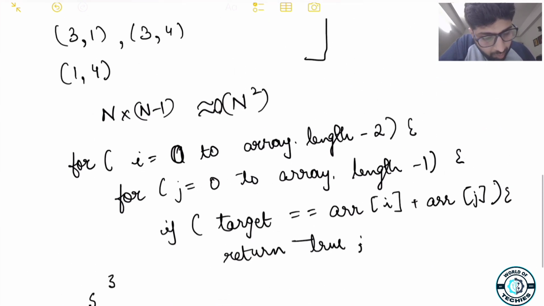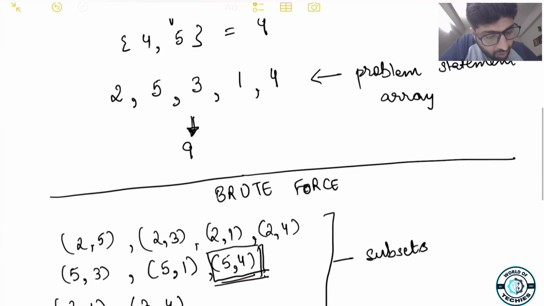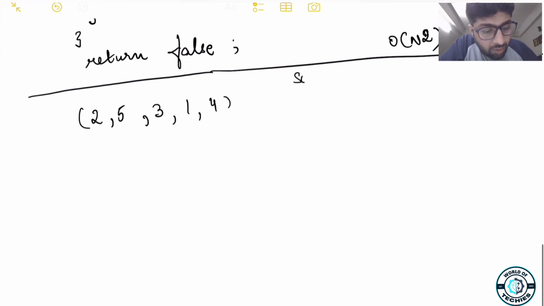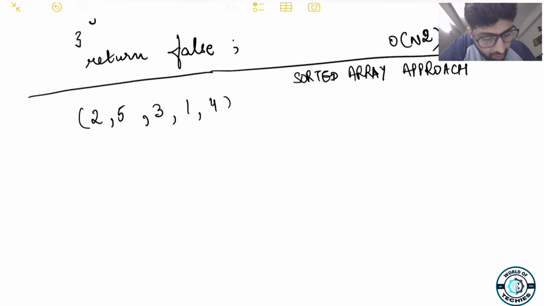So right now our input array was 2 5 3 1 4. What we'll do is sort the array. After sorting, the array will become 1 2 3 4 and 5, right? Now say we want to find the sum 9, right?